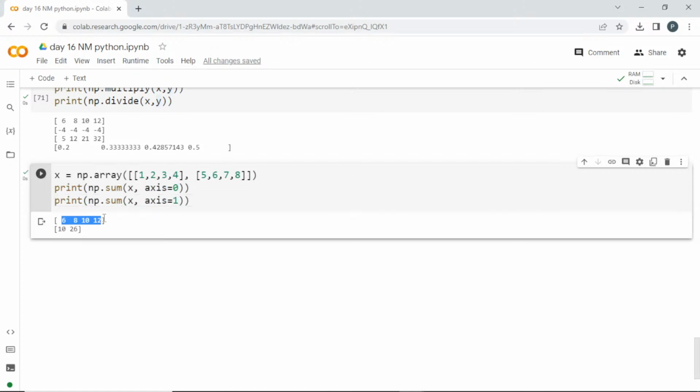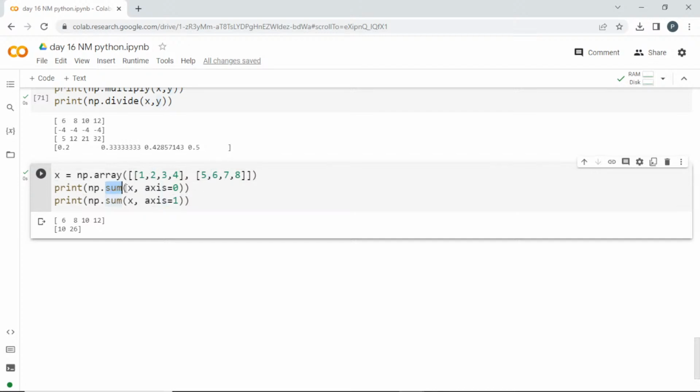And see here, can you understand how this axis 0 works and how this axis 1 works? Can you find it? We got the sum here. So this 1 plus 5 is 6, 2 plus 6 is 8. So in that order, when it is axis 0, it is trying to add those. When you go for axis as 1, what it has done is, we got 10 and 26. So 10 is the outcome of this one. When you sum all these things, 1 plus 2 is 3, 3 plus 3 is 6, and then 10 with 4 here. So when you go here, you can get totally 26. So if you mention axis as 1, it is going to go in this order, and if you go for axis as 0, it is going to sum based on the index.